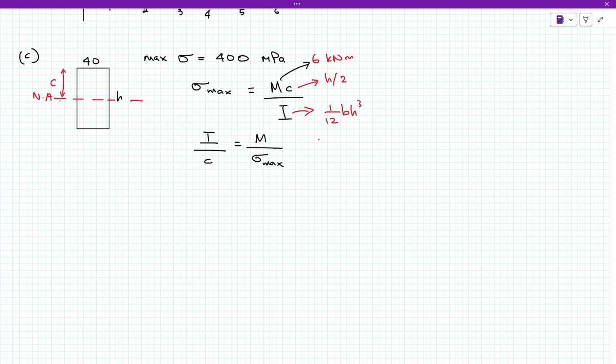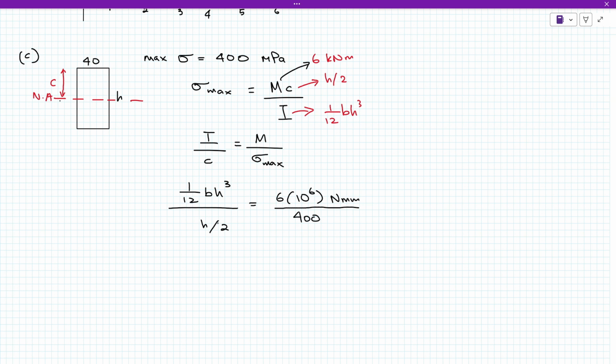I kita tahu dia adalah 1/12 BH kuasa 3 dan C is H bahagi dengan 2 equals to M, which is M tadi kita dah dapat ya, 6 kilonewton meter. So this one 6 kali 10 kuasa 6, so that unit dia tukar kepada Newton millimeter instead of kilonewton meter lah. So divide by the sigma, which is 400 megapascal.